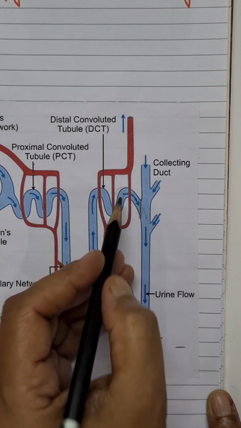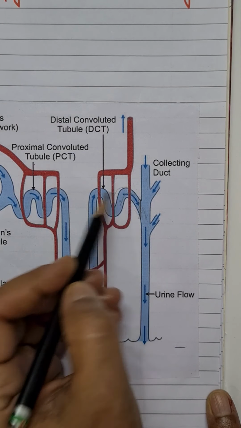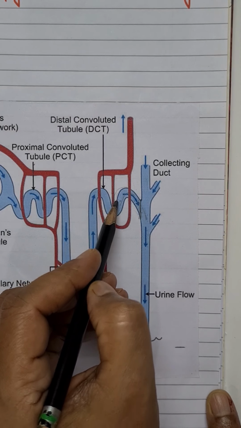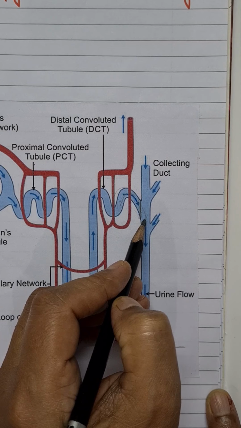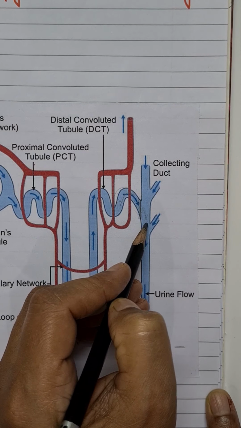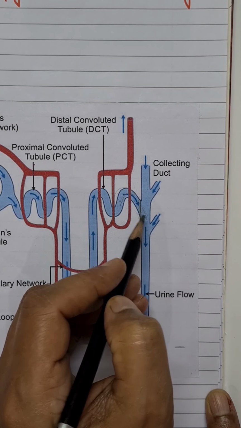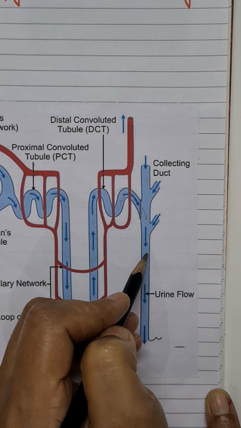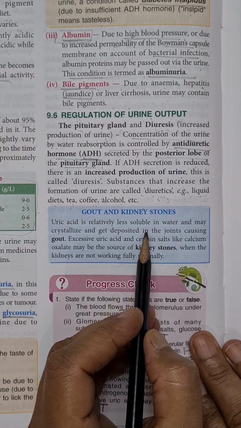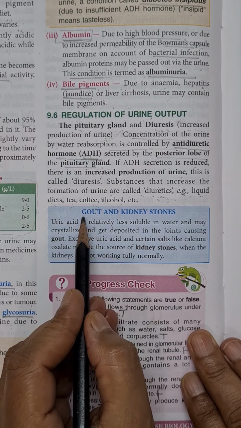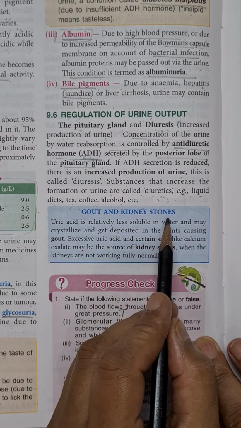And when the ADH secretion decreases or is less, the permeability of the wall decreases. So water reabsorption from the urine will be less and more urine will be formed. So in this way, it regulates the formation of urine in our body. Now the next, the blue column, gout and the kidney stones.